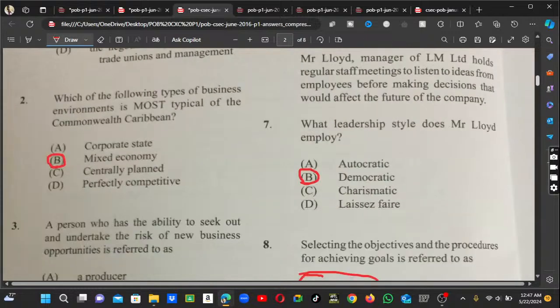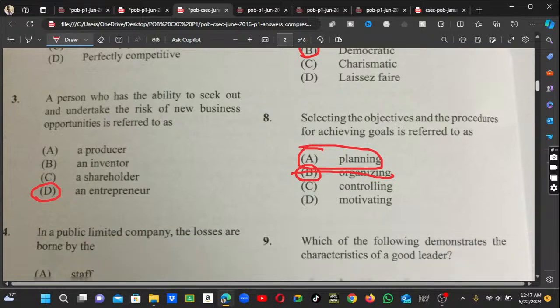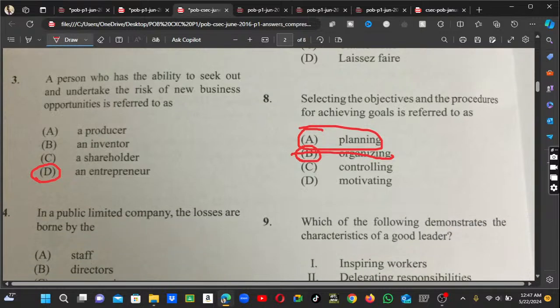Number 2. Which of the following types of business environment is most typical of the Commonwealth Caribbean? This one is a repeated one. We all know that is mixed economy. You guys all should get a grade 1. Number 3, it says a person who has the ability to seek out and undertake the risk of a business. And we know that refers to an entrepreneur.